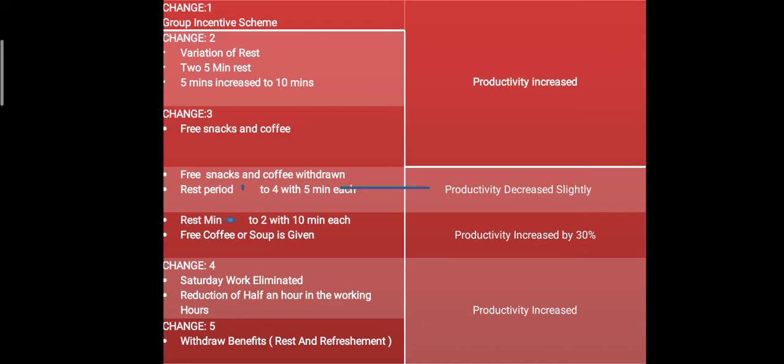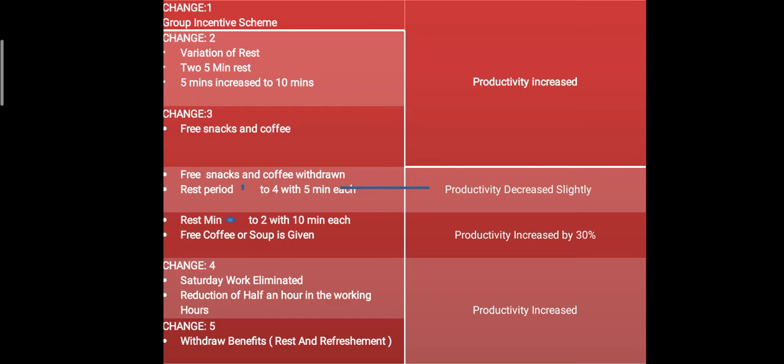In the second set of the third phase, they withdrew the free snacks and coffee, and the rest period was increased to 4 rests of 5 minutes each. So in the morning there would be 2 rest times, and in the afternoon 2 rest times. Here the productivity decreased slightly.